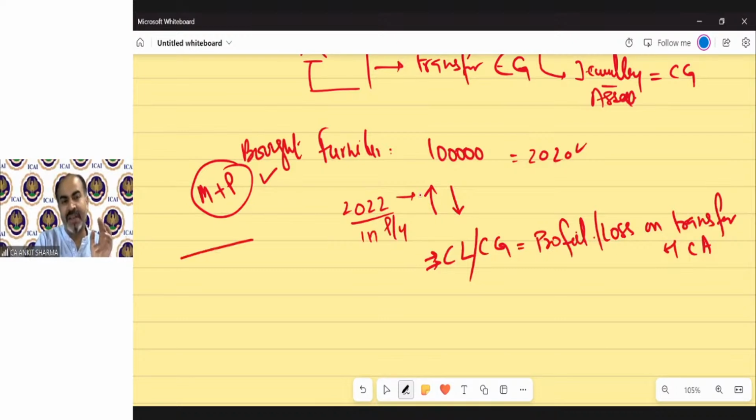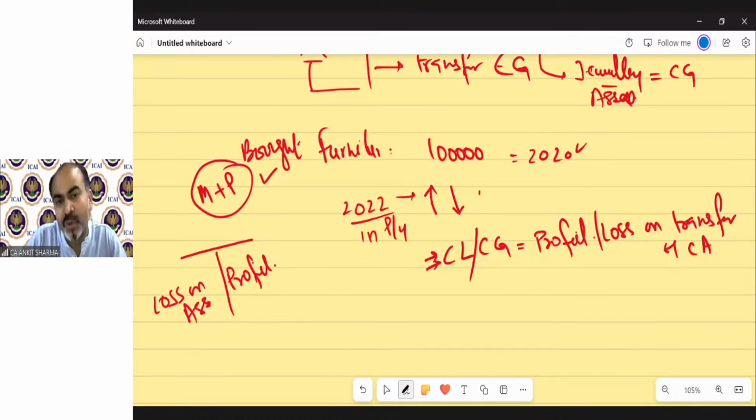In accounts, when we sell any asset, if it is a loss, we show loss on sale of asset, and if it's a profit, we write profit on sale of asset. So technically, capital gain, capital loss just tell the profit or loss on sale of any asset. So when we sell this furniture after 2 years, the value will be less. Assume it's 60,000.